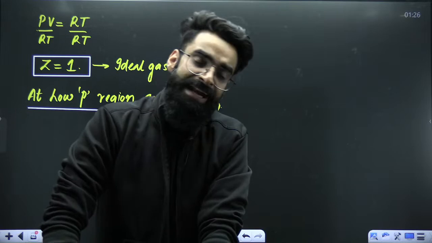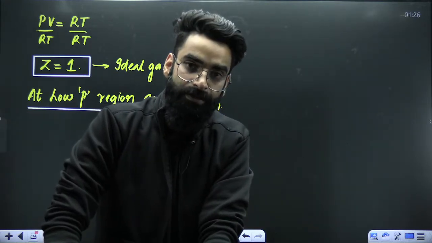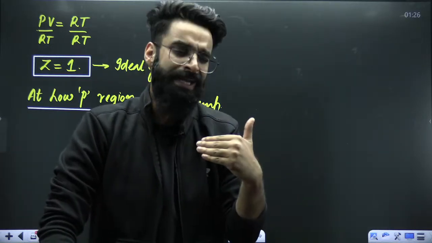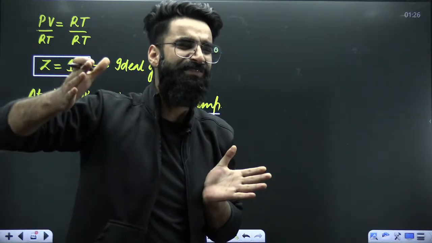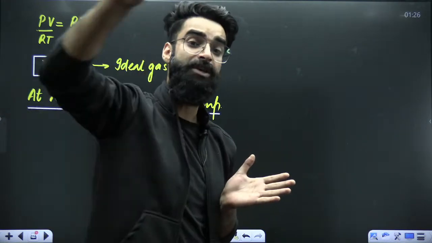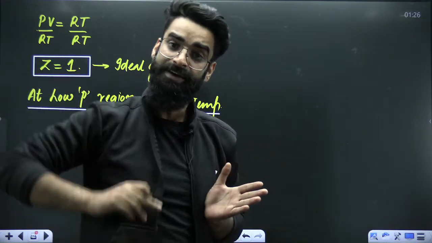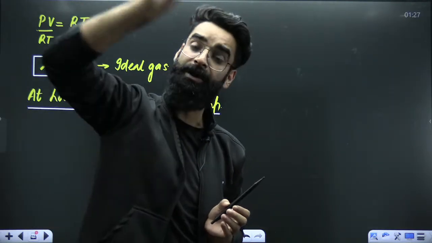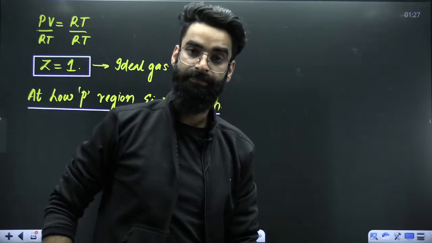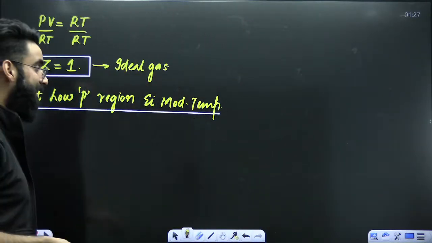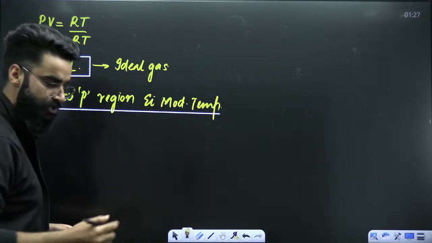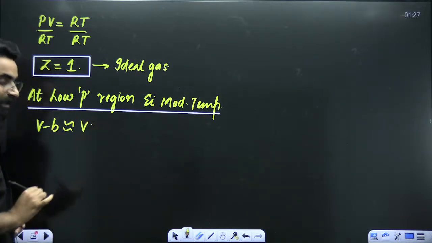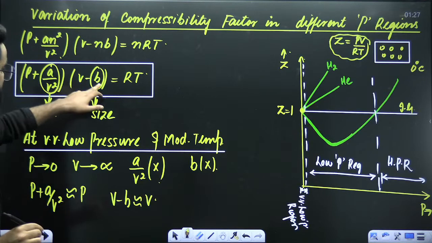But initially, the volume of the container was infinite at very, very low pressure. Now, from very, very low, you are moving it to low. That means you are increasing the pressure a bit. You are decreasing the volume comparatively. But still, volume is huge only. Still, you can neglect the actual volume of one gas molecule as compared to the whole volume of the container. Right? That means still you can neglect the size of the gas molecule. So, at low pressure, instead of V minus B, you can just write V.